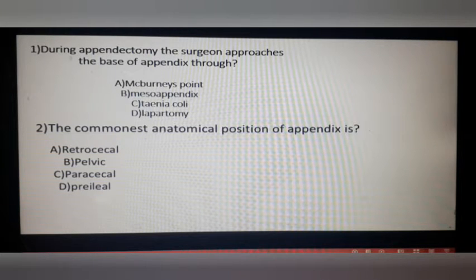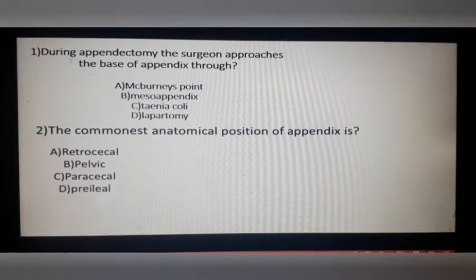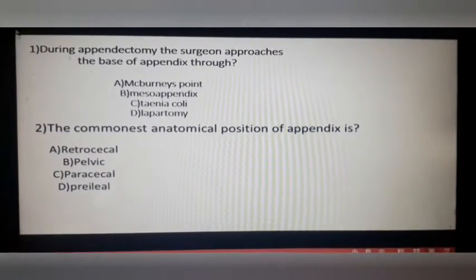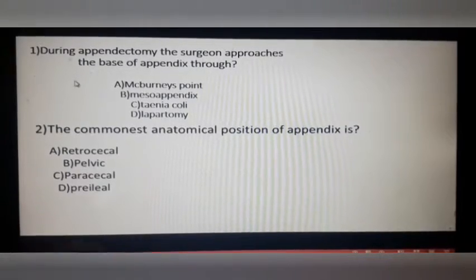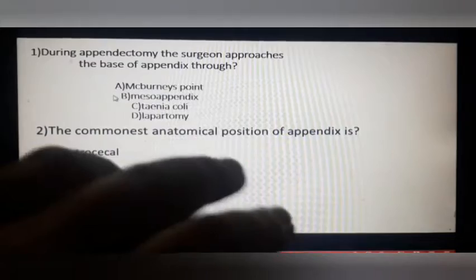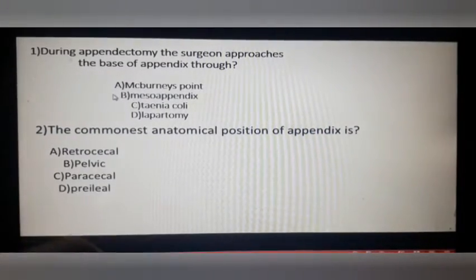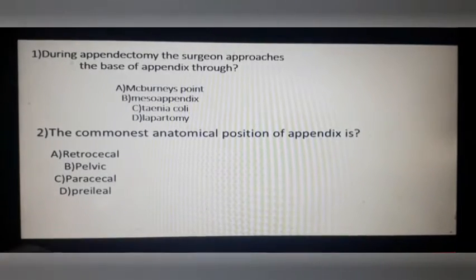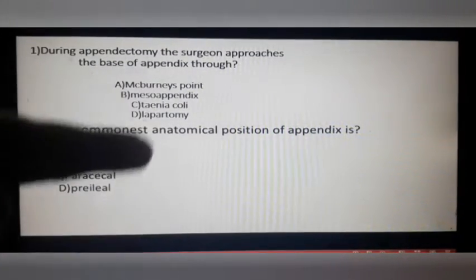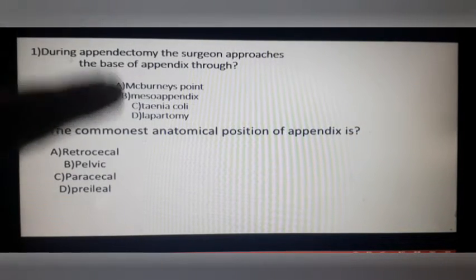Myself Monica, and today the topic that we will be discussing and learning will be the appendix. I forgot to mention appendix. Just before going into the main topic, I just wanted you all to go through some MCQs, and after you go through MCQs we will be going through other things, and we will be studying about them.